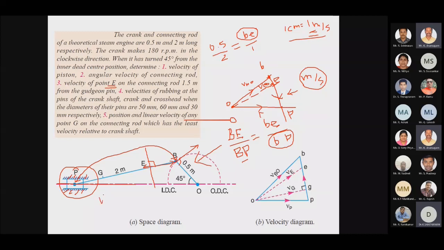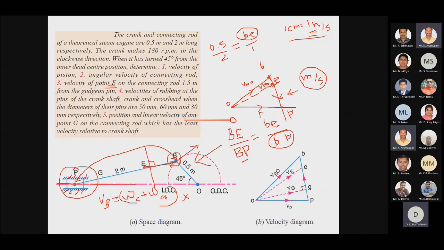The velocity of rubbing at B will be omega of connecting rod plus omega of crank, multiplied by the radius of B, which is 16. For the pin joint at O, the velocity will be omega of my crank multiplied by the radius of the crankshaft pin, the crank pin, which is 50.